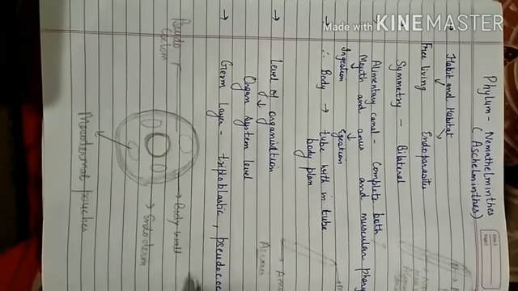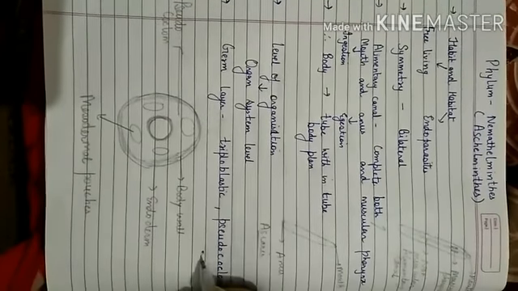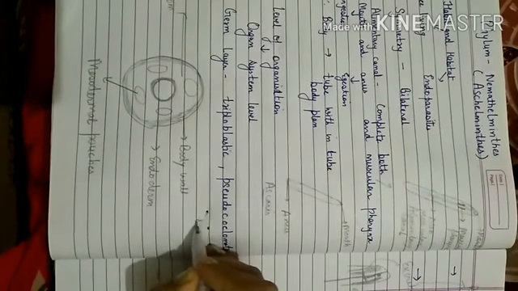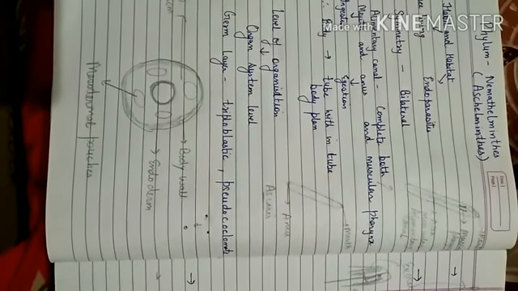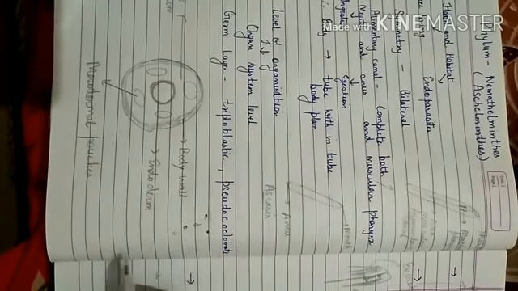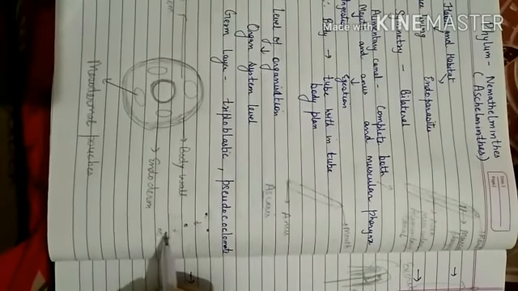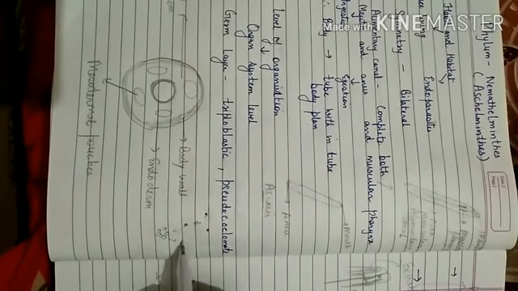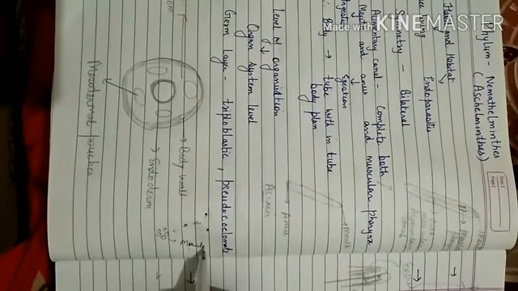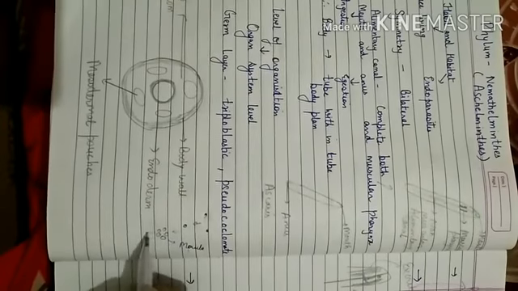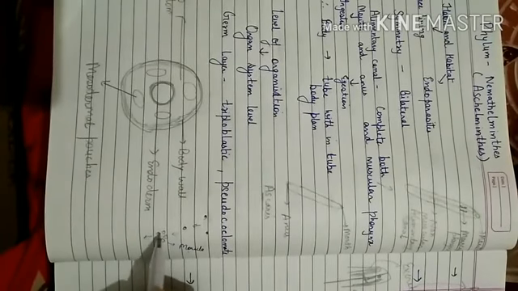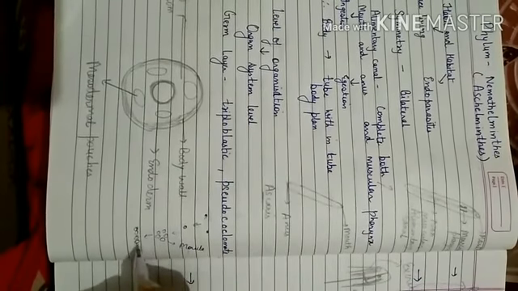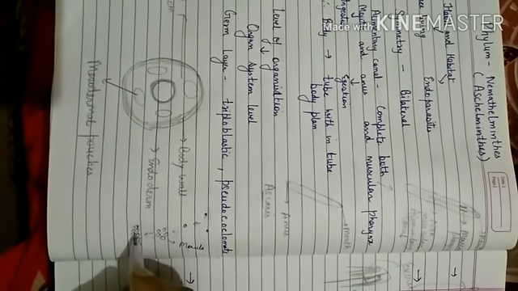So this is a sperm and this is an ovum. They have fused and they have formed a zygote. This zygote will divide and form a ball or mass of cells. So this is known as morula. The cells in this morula will arrange themselves into layers. So three layers will be formed.